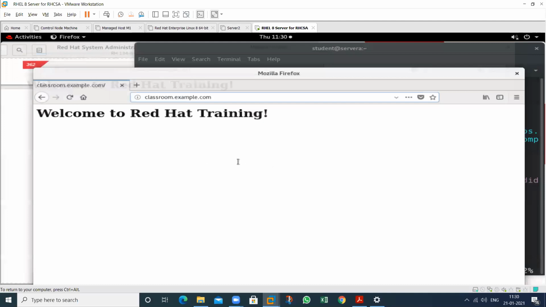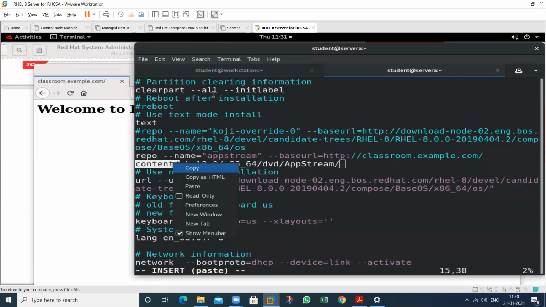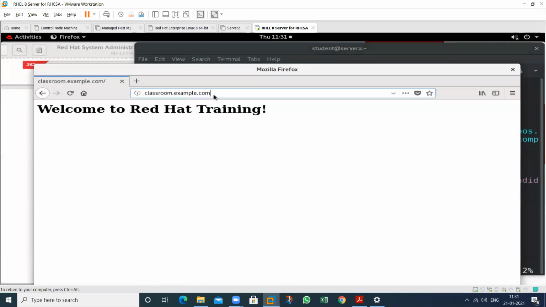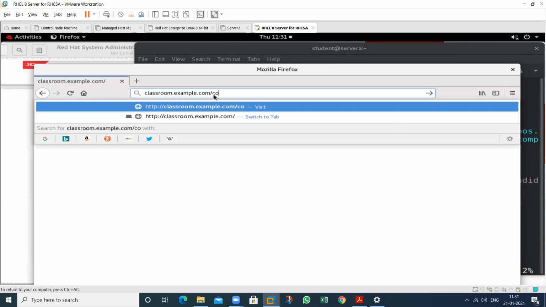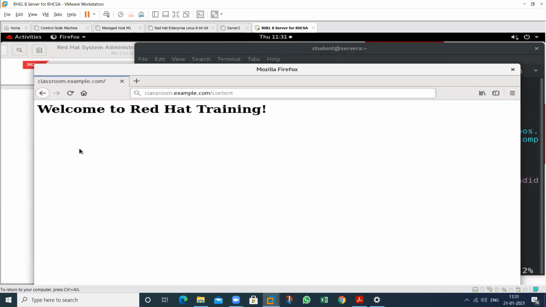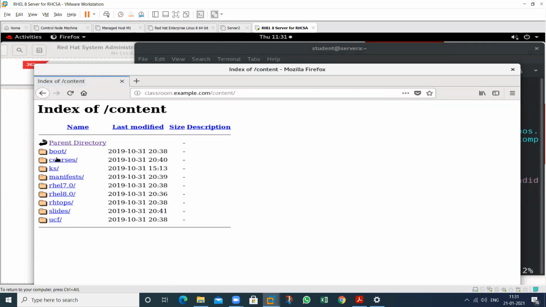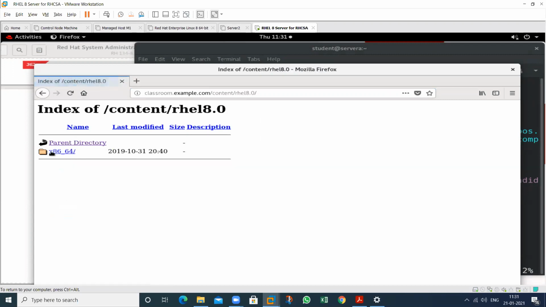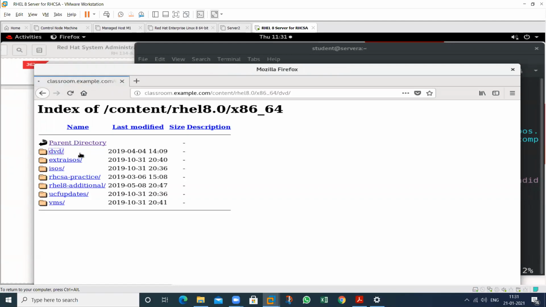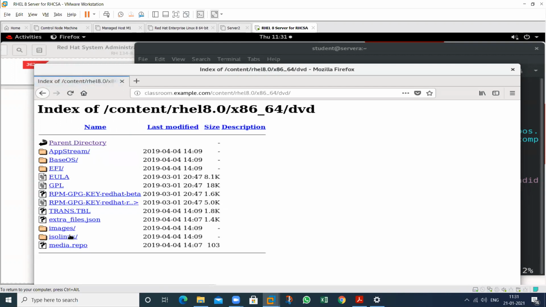So go to slash content. See this one. In this content, we have a folder. The folder name is RHEL 8.0. In this, we have a folder that is x86_64. In this, we have also a folder that is DVD. In this is my whole DVD.